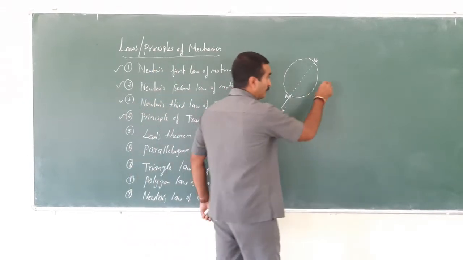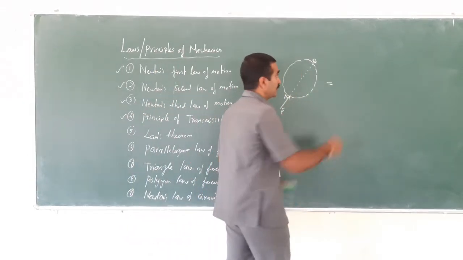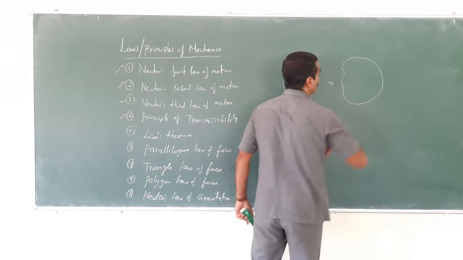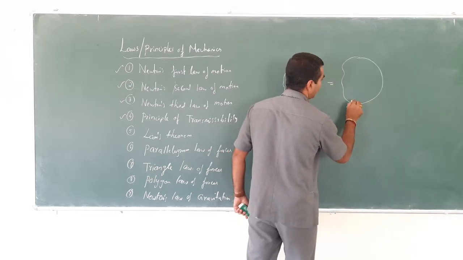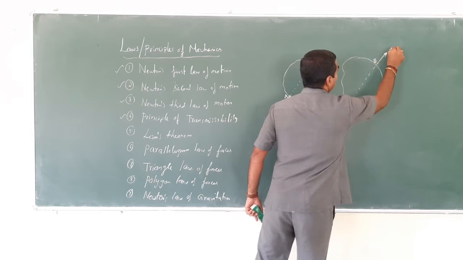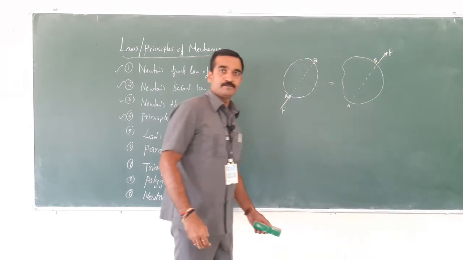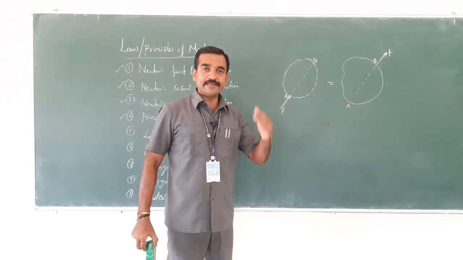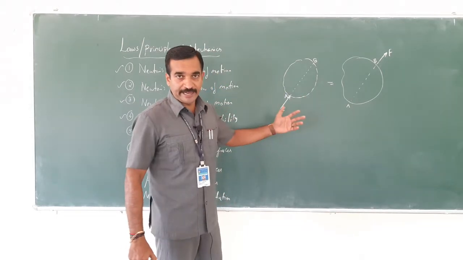Which is equal to this point A. This is point B, this F. So let me repeat the definition again.